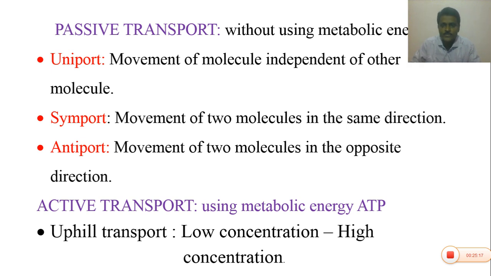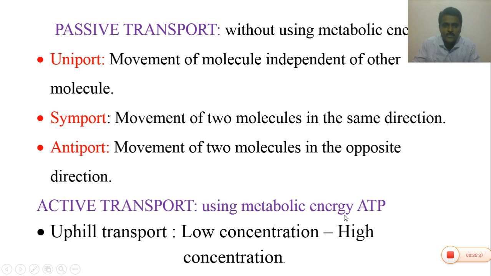Active transport. Inside the cell, ATP is stored. Adenosine triphosphate is produced in the respiration process. With the help of the ATPase enzyme, this ATP is hydrolyzed and releases energy.